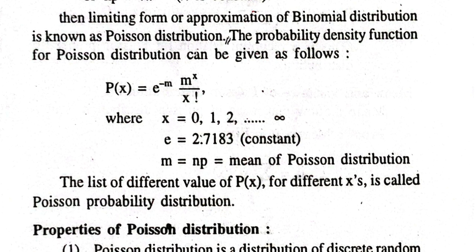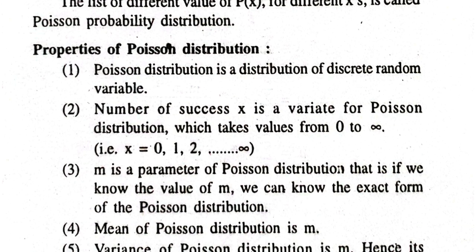e is a constant known as Napier's constant, 2.7183, and m equals n into p. n is the number of trials, p is the probability of success. So this is also called the mean of the Poisson distribution. The list of different values of P(x) for different x is called the Poisson probability distribution.